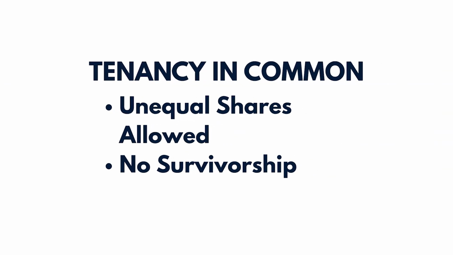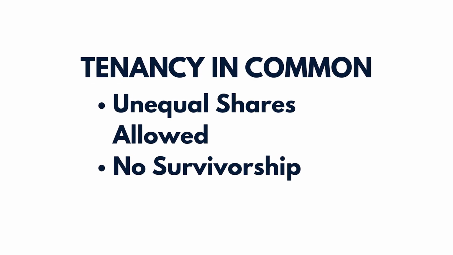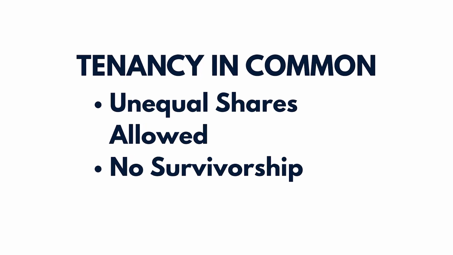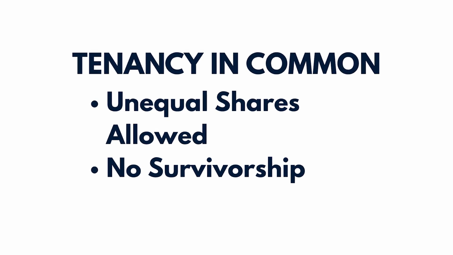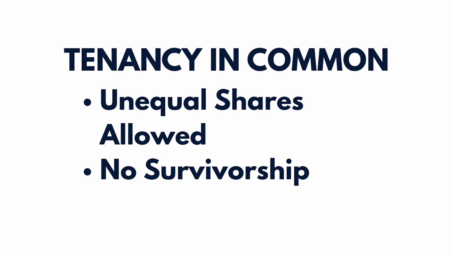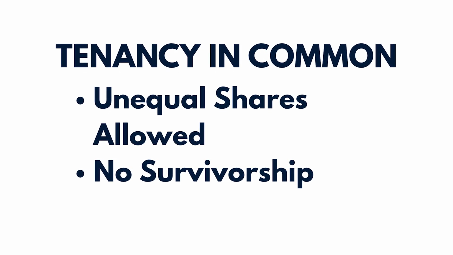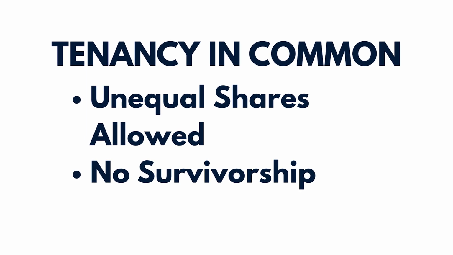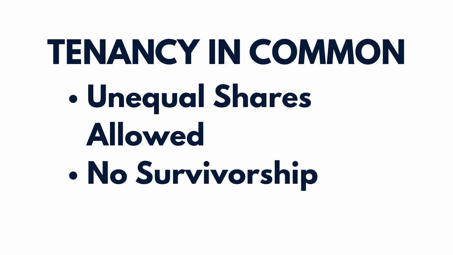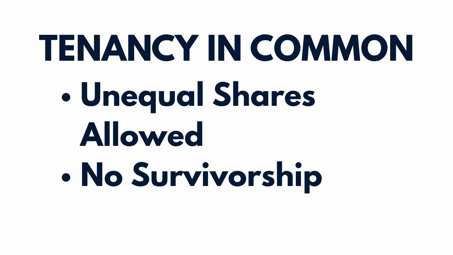Now let's move to tenancy in common, one of the most tested ownership structures. Tenancy in common allows two or more people to own property together, but each owner holds a separate interest. Those interests do not have to be equal. One person could own 50%, another 30%, and another 20%. The most important rule to remember is this: tenancy in common does not include a right of survivorship. If one owner dies, their ownership interest passes to their heirs, not the other owners.